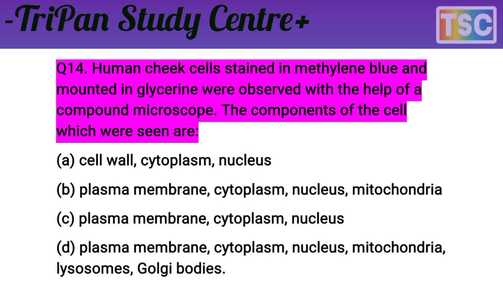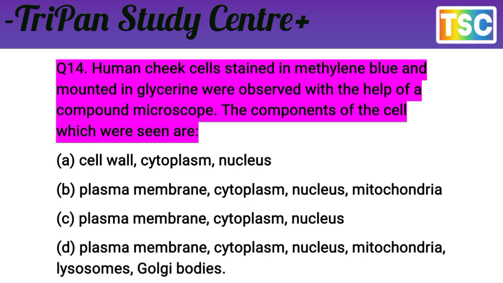You know that the question is very clear. Human cheek cells stained in methylene blue and mounted in glycerin are observed under the compound microscope. And the components of the cell which are seen. But first of all, decide what is seen for this question. Write the correct answer in your notebook. Okay? You know that you have to write the correct answer in the notebook. Let's check the correct answer of this question here.